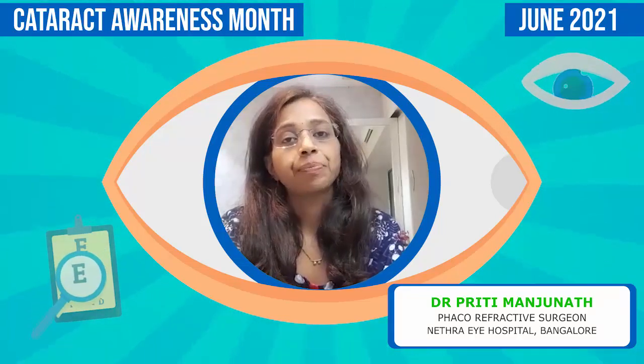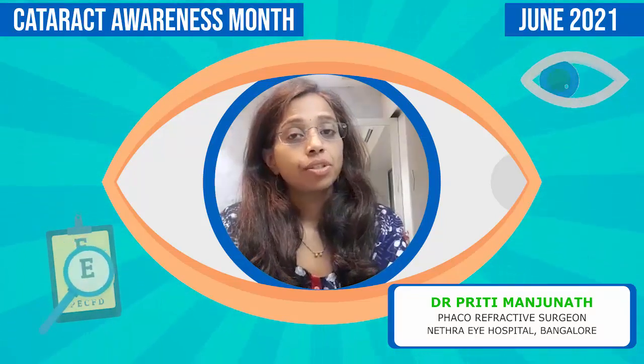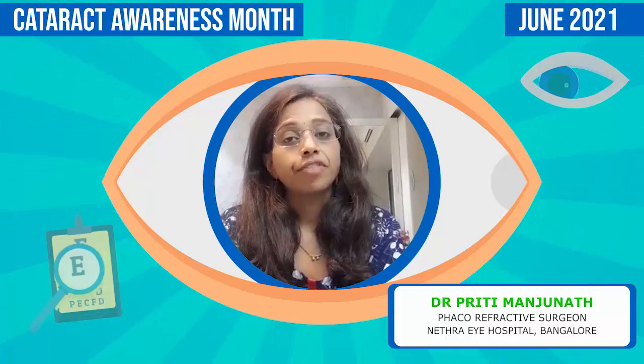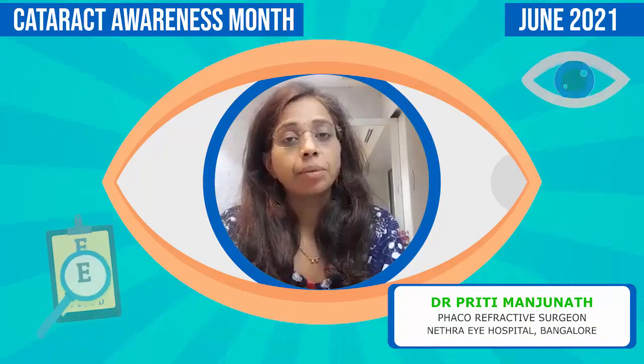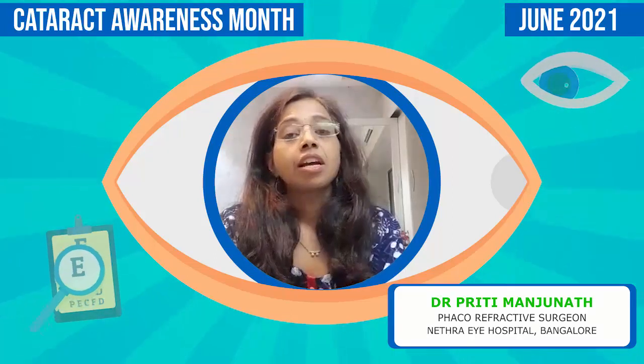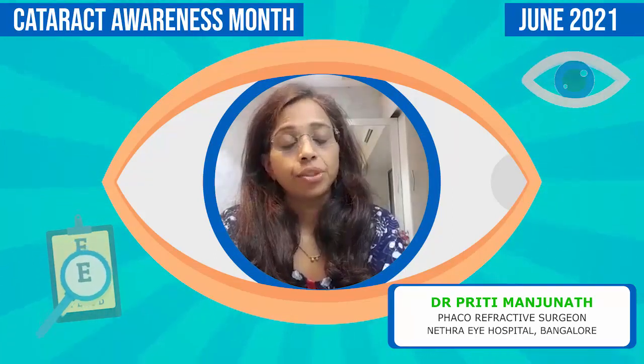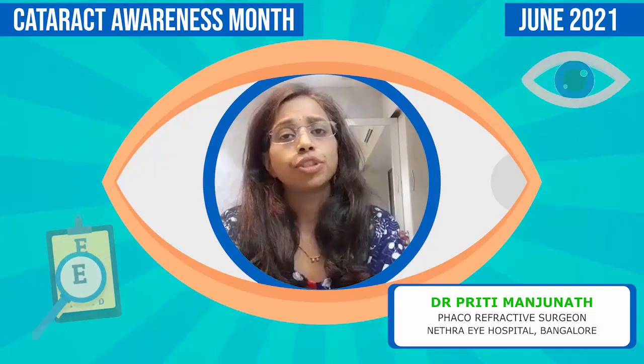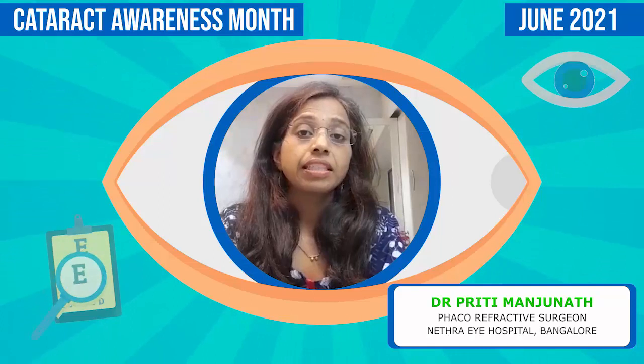Now comes the most important question: what is the best time to get a cataract surgery done? There is no hard and fast rule for this, but the best way to put it is, when a cataract starts affecting the daily routine activities is the time that cataract surgery has to be done. However, in a nuclear cataract, the patient may be quite symptom free and have pretty good vision, but still the surgeon might prefer removing the cataract, because as the yellowing increases and the cataract becomes harder and denser, it might be difficult to remove it at a later stage.